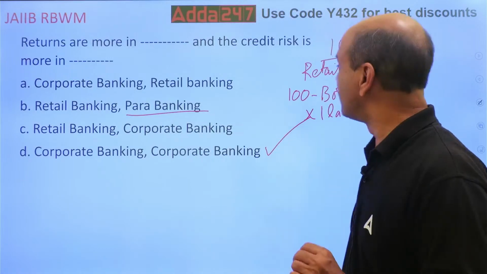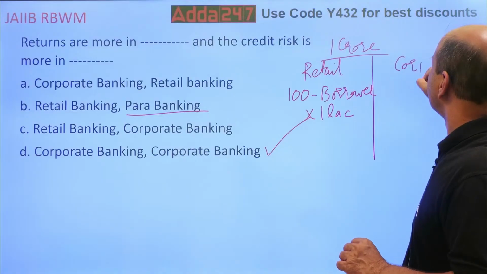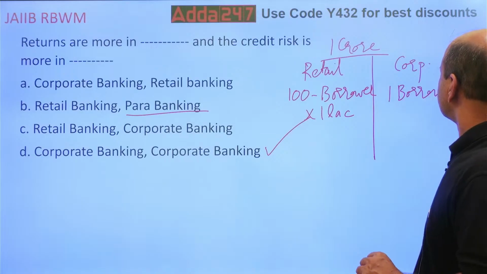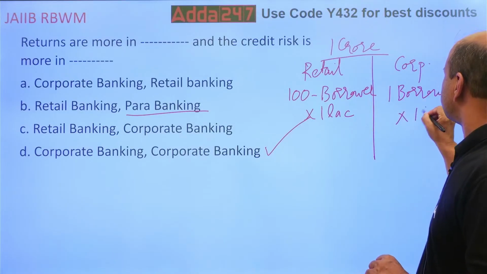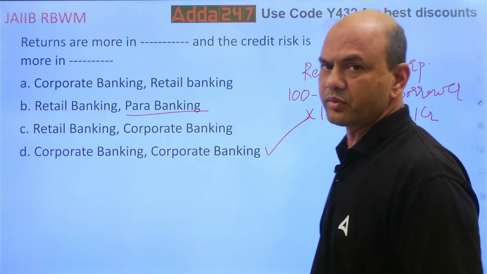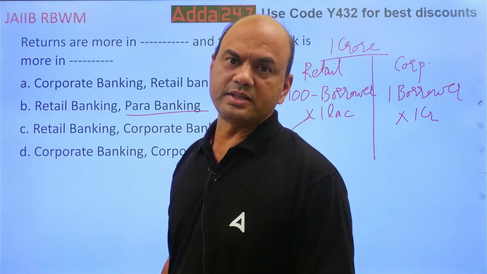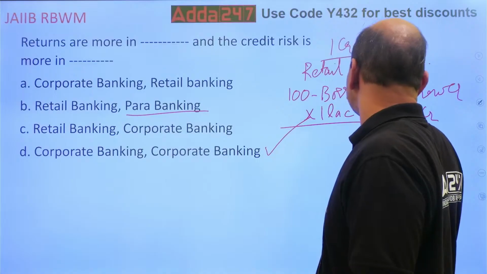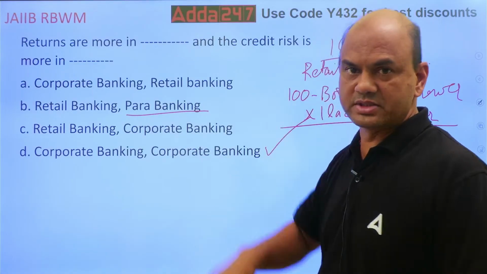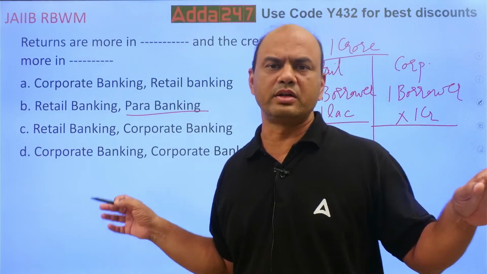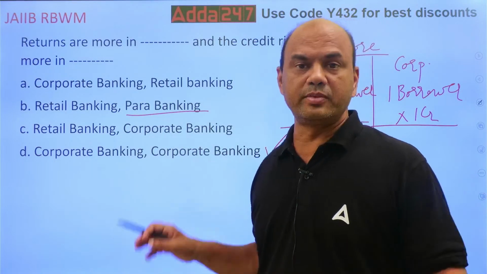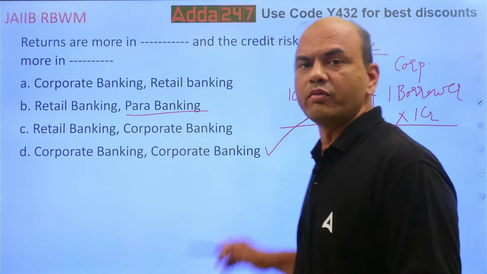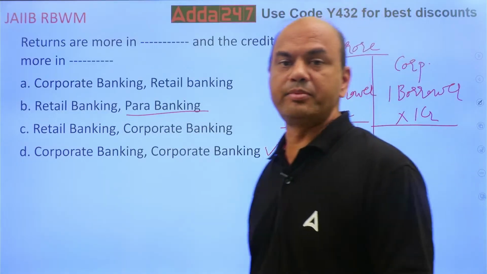Now here in corporate, I'll give this to one borrower, 1 crore. Now you think, what is the chance of all the 100 borrowers getting NPA at once? Very less, right?